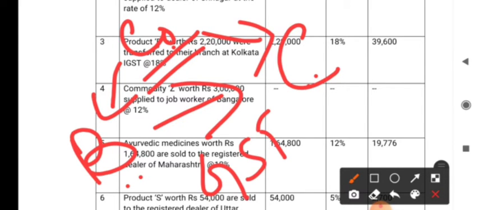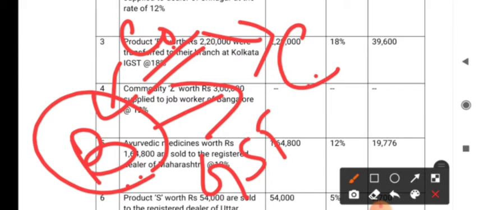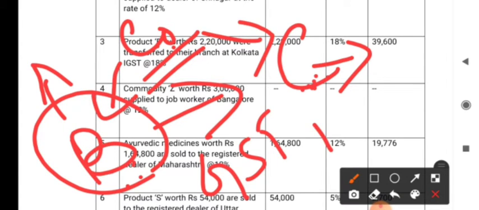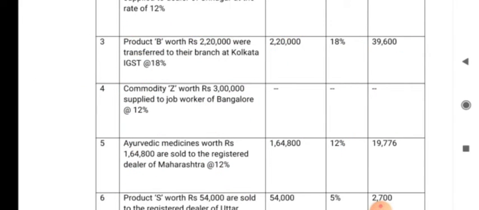Why? Because the Bangalore branch is registered in Karnataka with a separate registration number, and the Chennai branch is registered in Tamil Nadu with a separate registration number. So, here they are considered as two different entities. When the goods are supplied between two different entities, IGST will be levied, because it is from one state to another state.